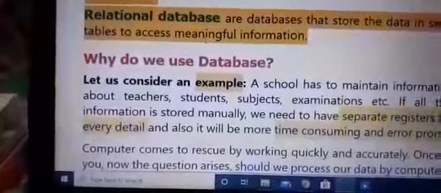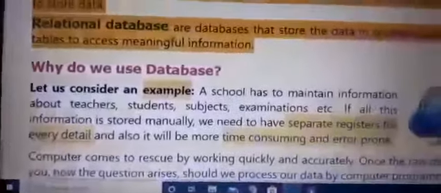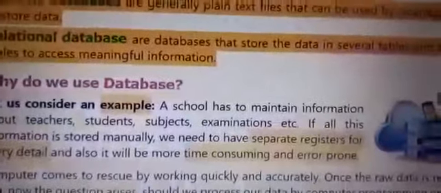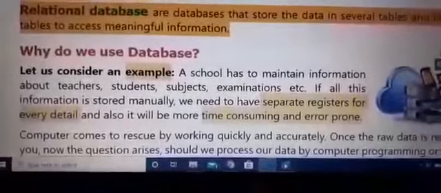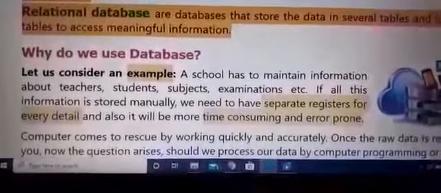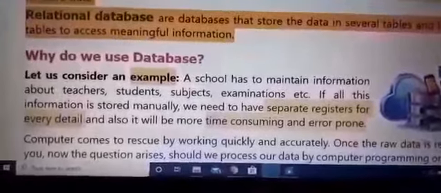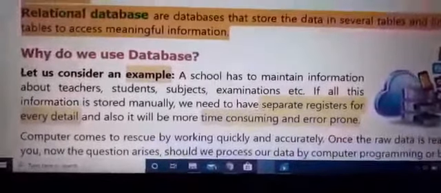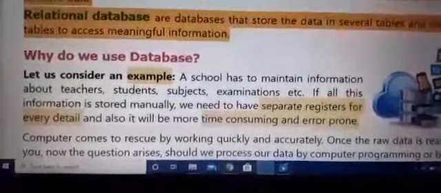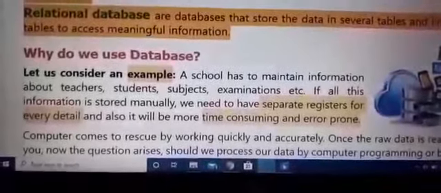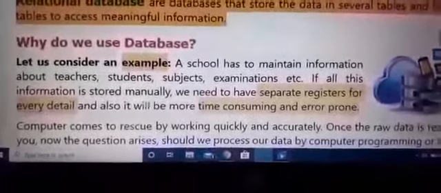Now next topic is why do we use database? Let's consider an example. A school has to maintain information about teachers, students, subjects, examination, etc. If all this information is stored manually, we have to maintain separate registers.